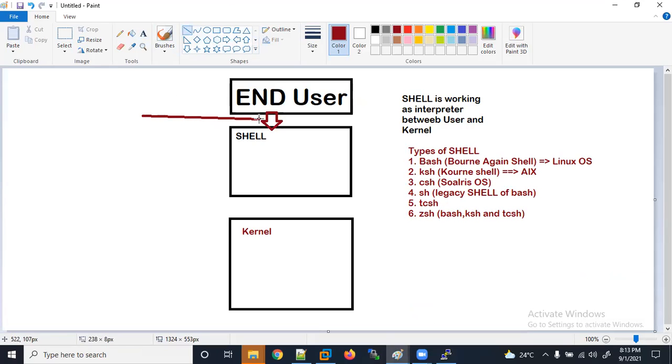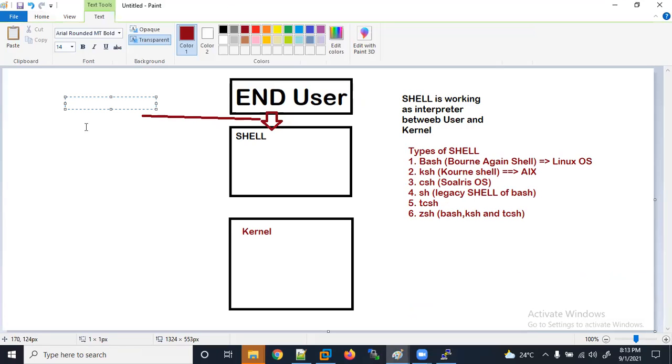That is called a pseudo terminal session. The location is /dev/pts/0. So first the terminal session is established, then I got the shell.